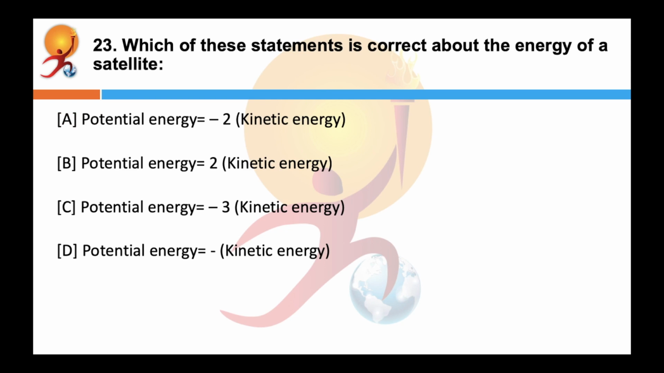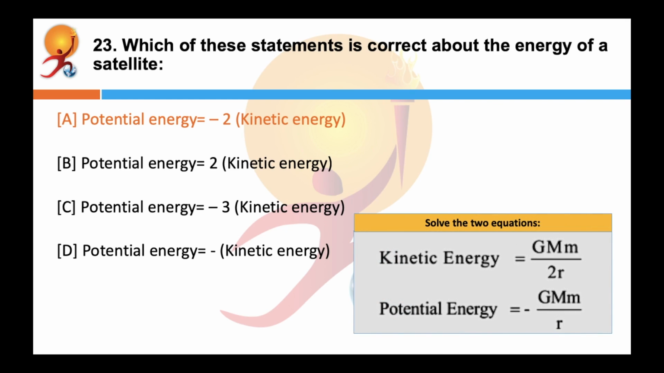Which of these statements is correct about the energy of a satellite? Correct answer is A. Potential energy of a satellite can be given by this formula as well as a kinetic energy. When you compare both, you get potential energy is equal to negative 2 times kinetic energy.